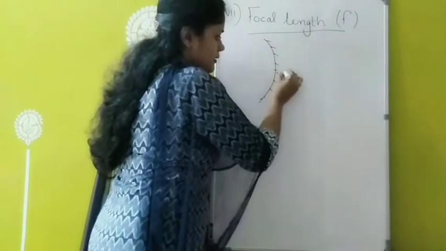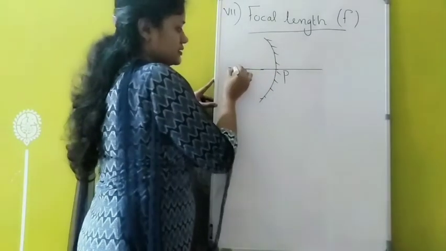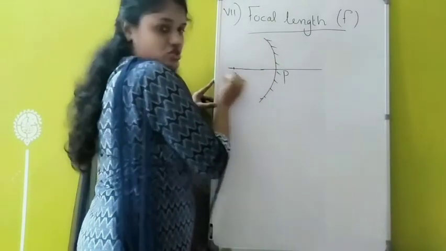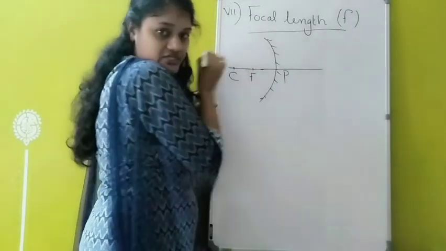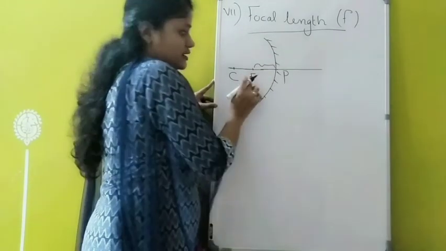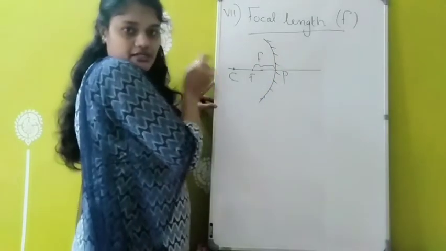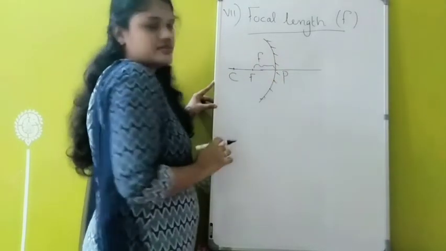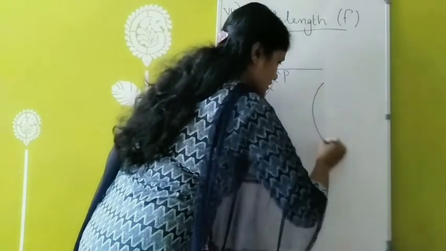So pole, principal axis, and somewhere here I am marking the center of curvature, and the focus I am marking at the center of C and P, and this distance, that is the distance between focus and pole, is called the focal length f. The distance between focus and pole can be considered as the focal length. Similar is the case for which one also? Convex mirror.